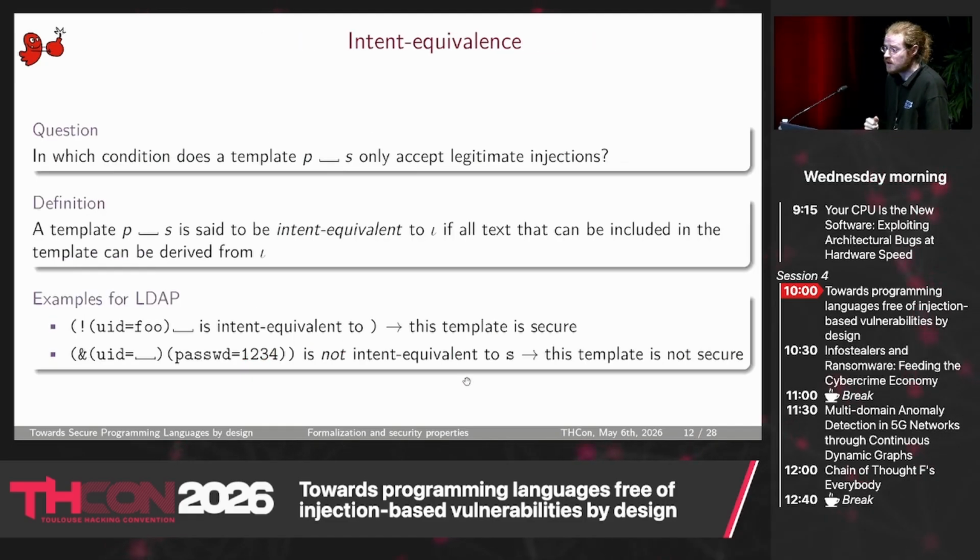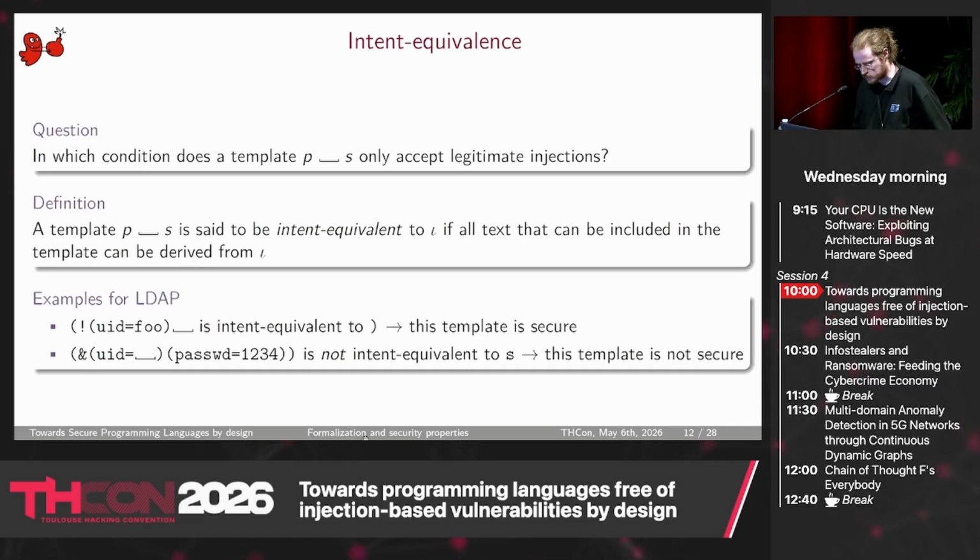And now we define two properties of security, intent equivalence and intent security. Intent equivalence means, okay, I have some template with a prefix P and a suffix S, and I want to check whether they can only accept legitimate injection. Is it safe, this template?